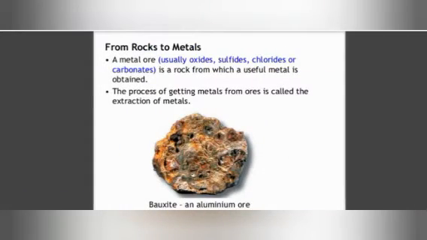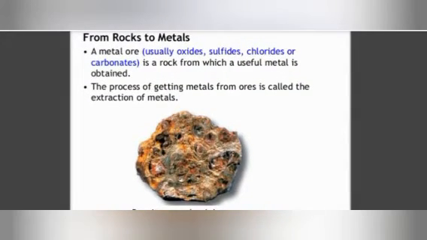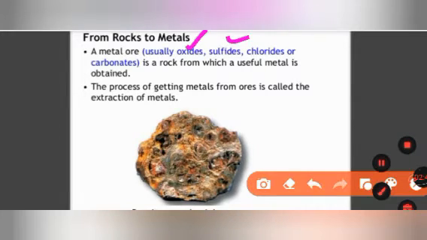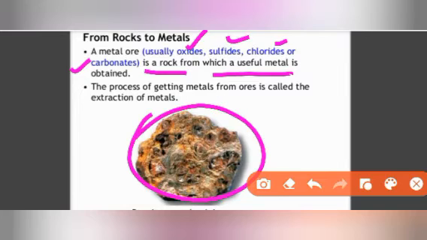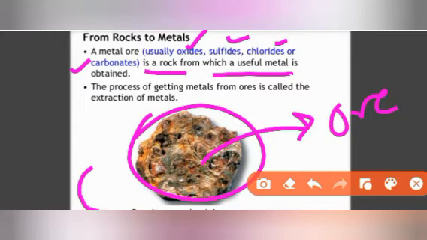Next is from rock to metal. A metal ore is usually oxides. Metal ore can be in the form of oxides, sulfides, chlorides and carbonates, which are rocks from which we can extract the useful metal. That mineral or rock from where we can extract the important metal is called ore. For example, this is the picture of bauxite. Bauxite is an ore of aluminium.